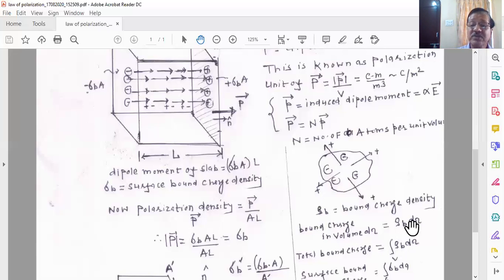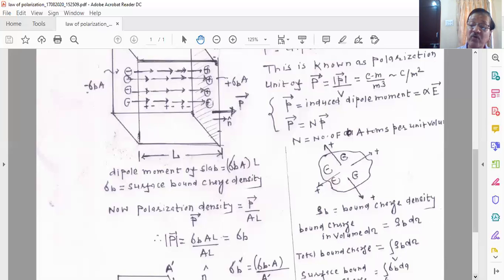So now, once you know rho b, if you consider a small volume element d tau, the total charge accumulated in that volume will be equal to rho b into d tau. We have done this many times, so remember that the bound charge in volume d tau is rho b into d tau.